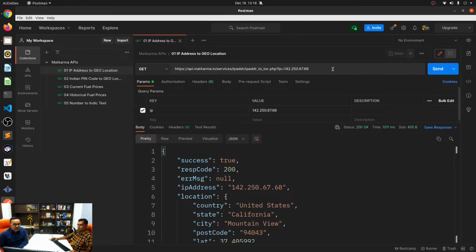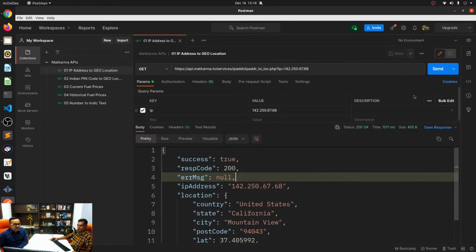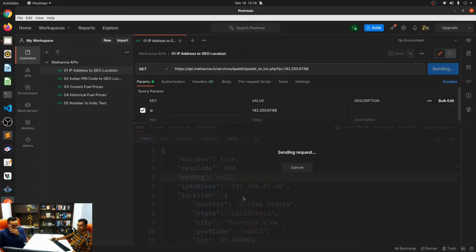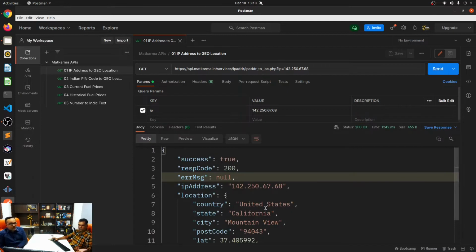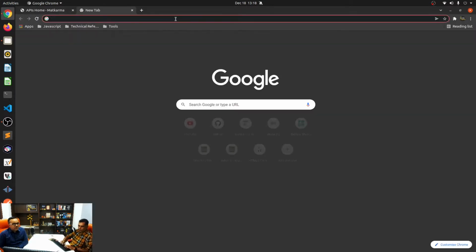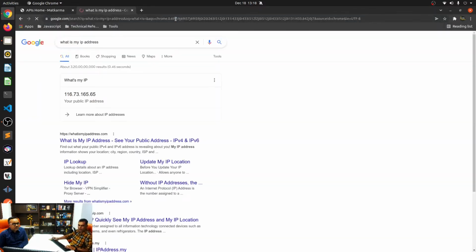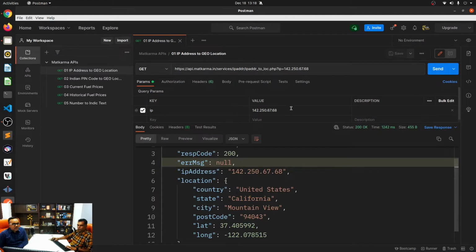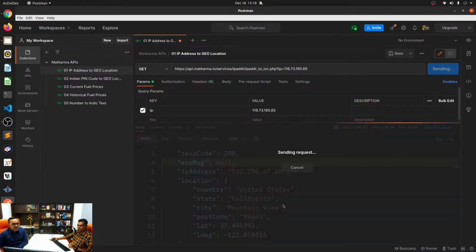So for example, I give an IP address. I think this is Google's IP address. I'm not sure. Once I give this, and if I click send, it'll give me the result. I haven't changed anything. Let's do one thing: let's go to Google and say, what is my IP address? So it gives me this IP address, and I can just replace this value over here. And if I click send.